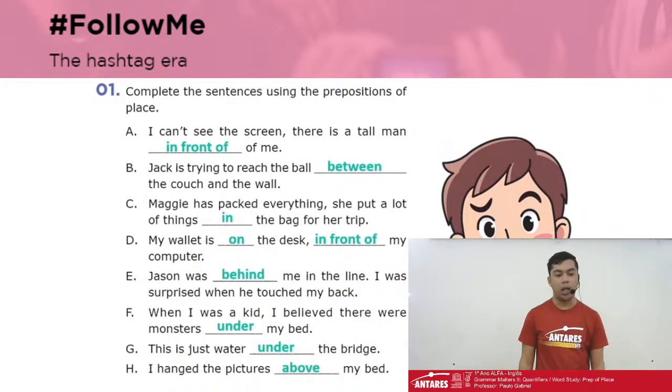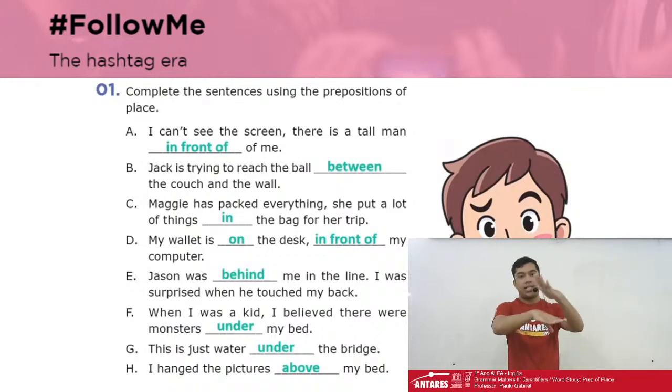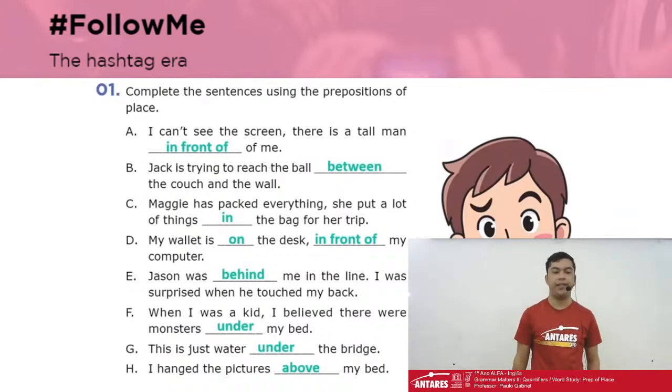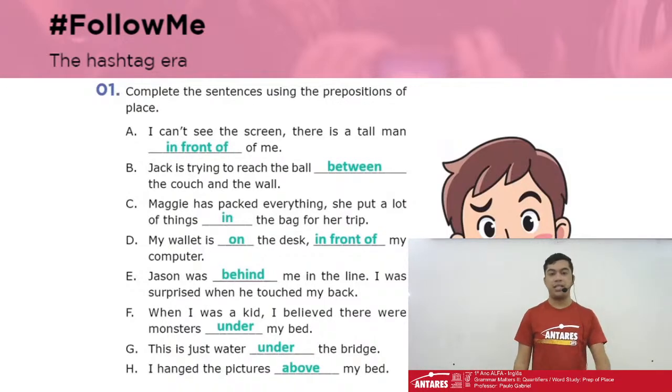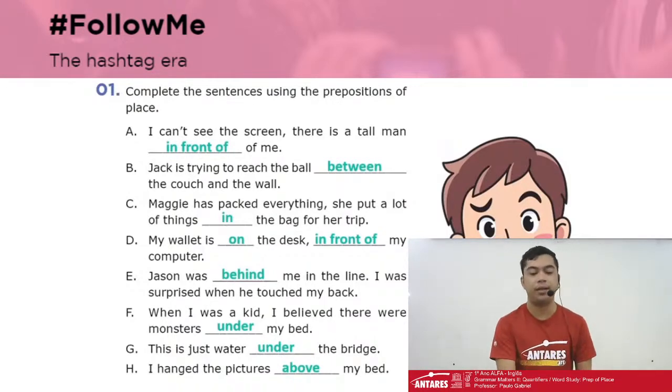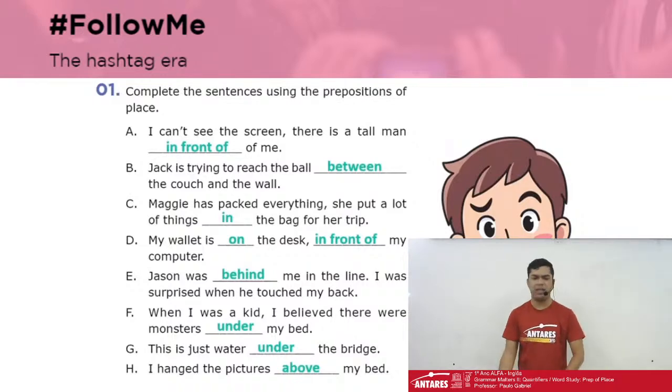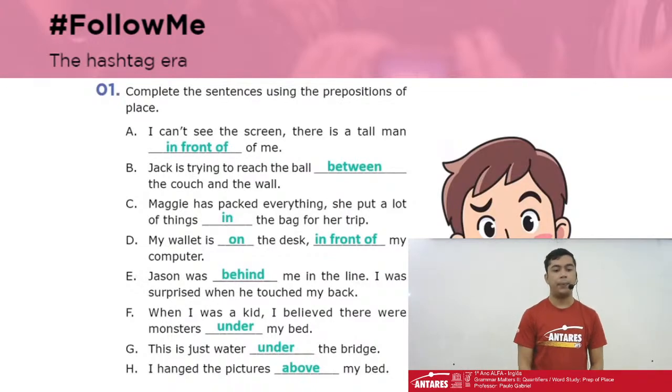D, my wallet is on the desk. It means that my wallet is touching the surface. The desk is in front of my computer, but it could be behind, it could be beside, next to my computer, no problem. Letter E, Jason was behind me in the line.